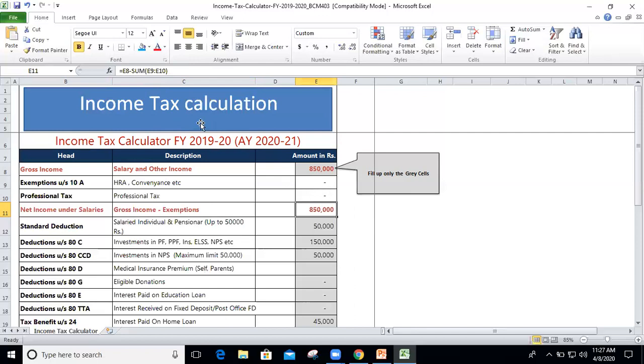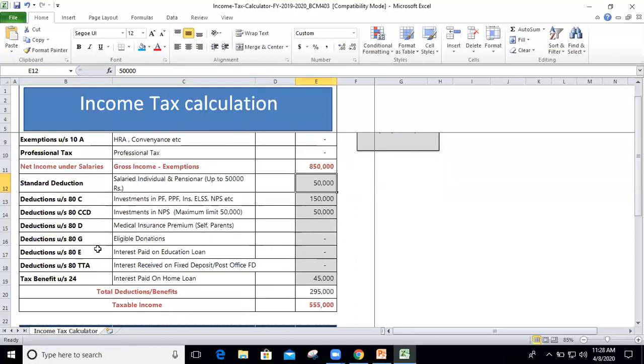Just look at this once again. It's not like 8 lakh 50 minus 10A minus professional tax. It's 8 lakh 50, then we are making a summation of the total figures of these two, the HRA and the professional tax. Then we are deducting them all together. After that we have the standard deduction of 50,000.